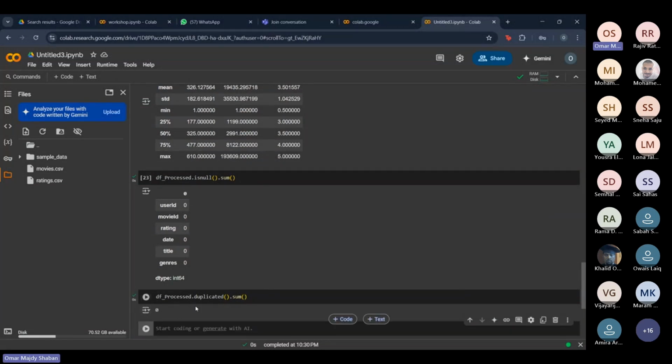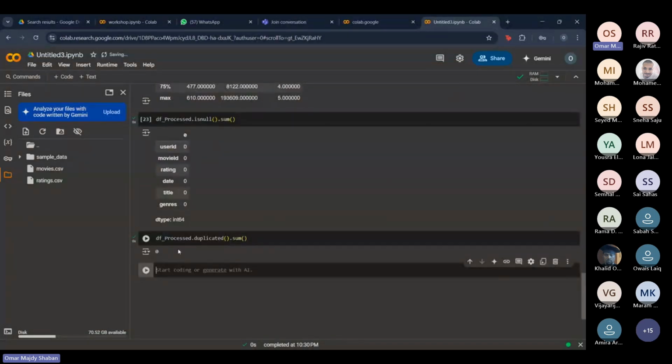If you're confused why this returned 0 for all columns and this just gave us a normal 0, it's because this returns the number of missing values for every single column. But this method returns the number of duplicate rows for the entire data set. So instead of splitting it into specific columns, it just tells us how many duplicate rows you have overall. And basically, yeah, we're done with the data processing.